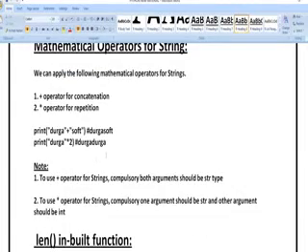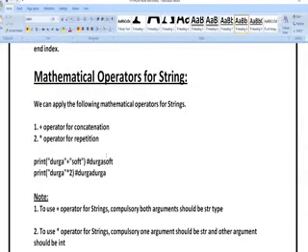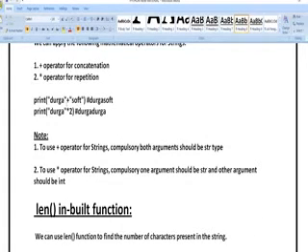So in strings we can perform two mathematical operations, that is the plus operation and the multiplication operation. The plus operation helps for performing concatenation of given inputs, and the multiplication operation helps for printing the input n number of times. You can observe this example, print Durga plus soft. It is merging these two different statements and printing them as one statement, Durgasoft. Here is another example, print Durga into 2 means it is going to print Durga two times.